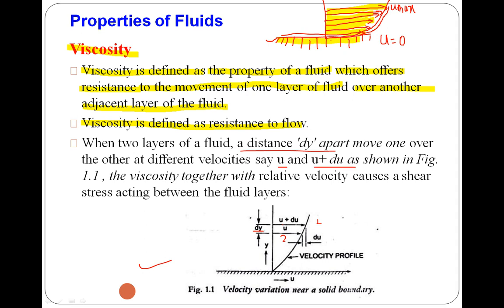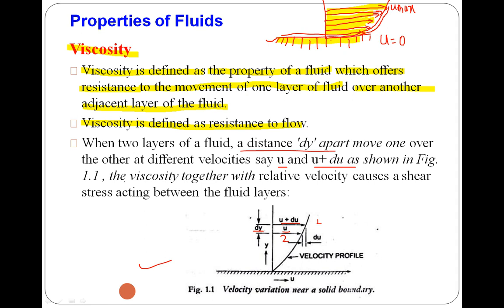So the lower surface velocity will be less. We consider the velocity of the second layer as u, and the velocity of the top layer as u plus du, because the velocity of the upper layer will be more than the velocity of the lower layer.